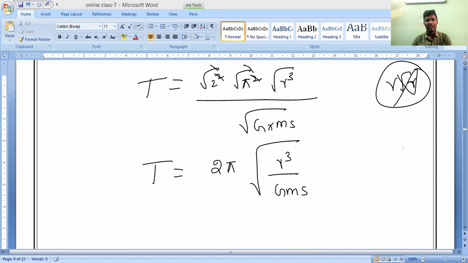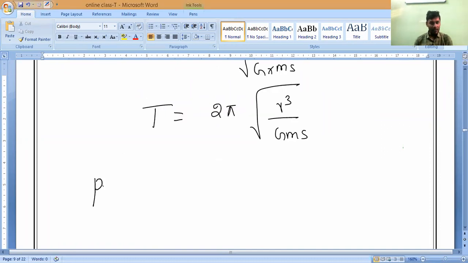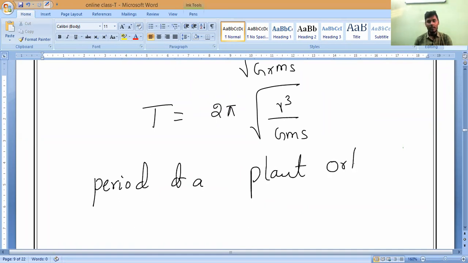This is called the period of a planet orbiting the sun. What is the formula of this one? Time period of a planet orbiting the sun. Any doubt, anybody you can ask me. This is the formula.